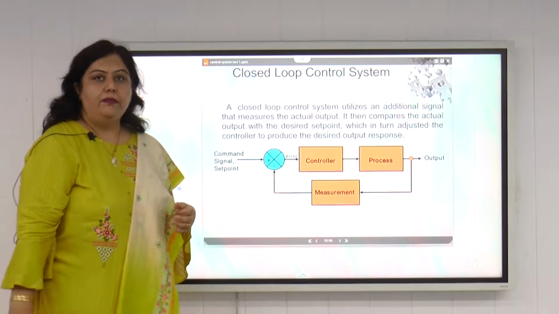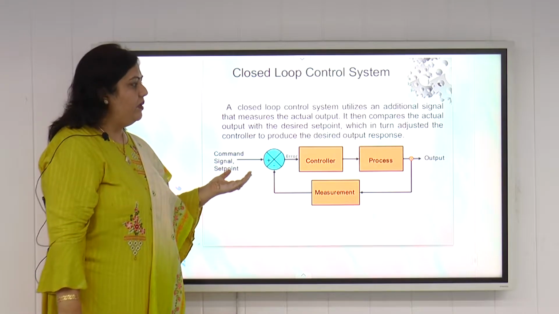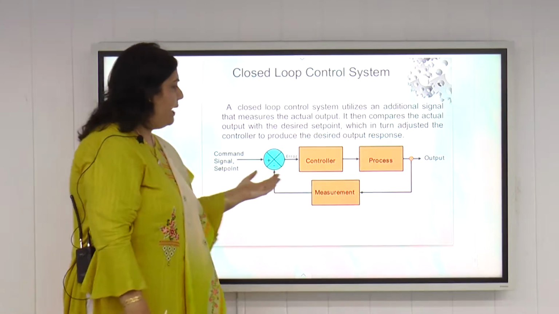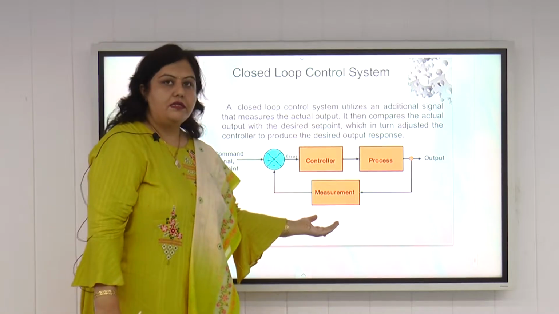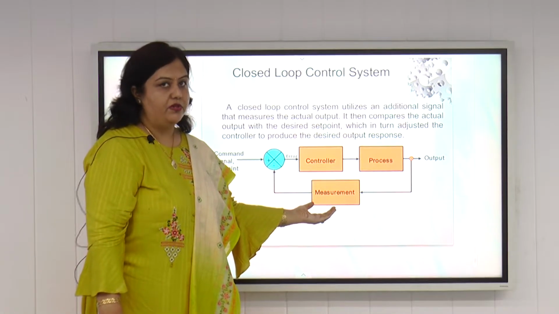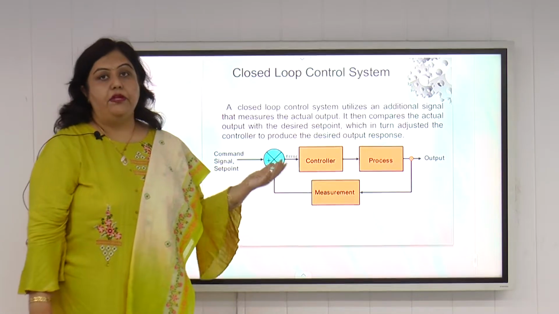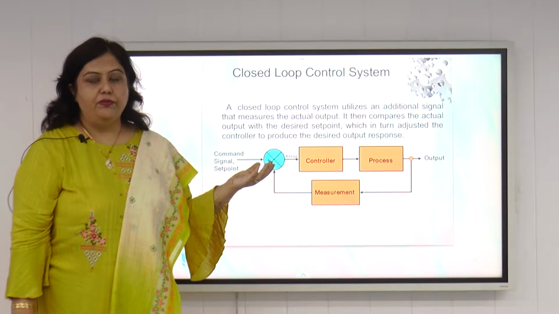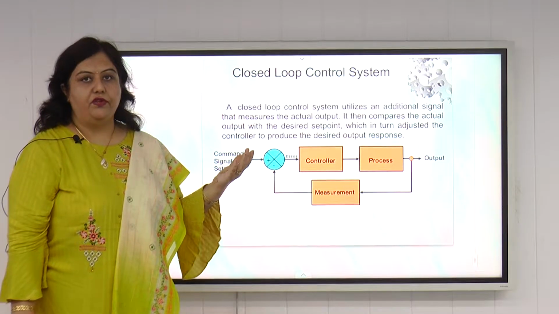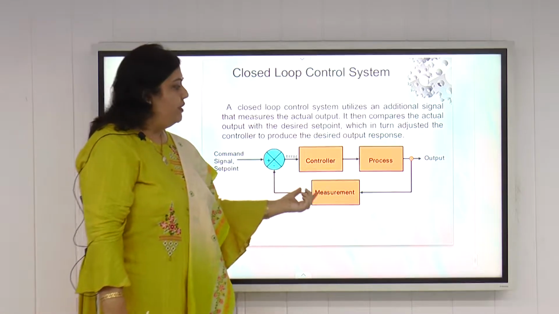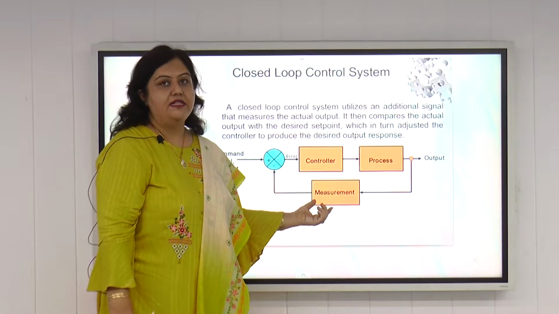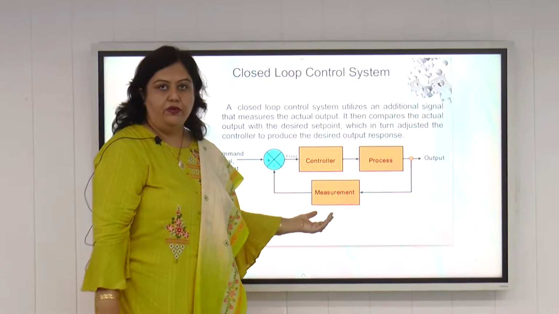Now comes to the second part, that is closed loop control system. In closed loop control system, the output is fed back to the input through the measurement system. This measurement is nothing but the transducer or the sensor. Because for example, if we want to control the temperature of this room, we first have to measure the temperature of this room. So for measurement, we use the transducer. So transducer and sensor is the integral part of any closed loop control system.